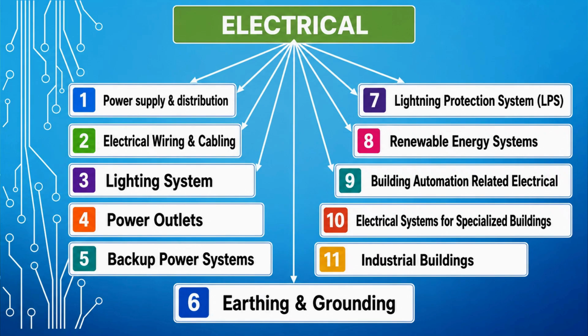Building automation, electrical system. Electrical systems for specialized buildings like data centers, hospitals, and all those buildings where a specialized type of power supply is required for the equipment. Industrial buildings are there, and then earthing and grounding. For earthing details, there is a separate video I have already done. You can watch that for what type of earthing and how the earthing has to be done. It is already given in a separate video. And don't confuse earthing and grounding as the same. It is separate work, even though the words seem similar.